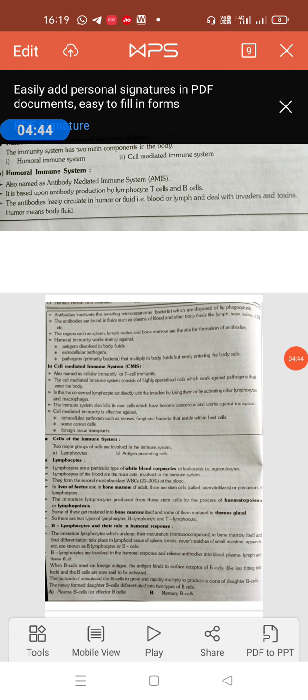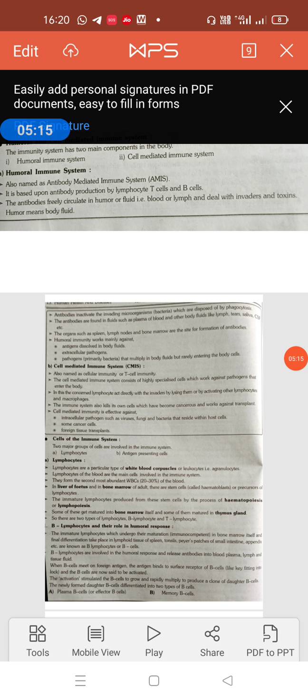So in this way the response generated by the memory cells is called a secondary immune response, and memory cells live as long as 20 years, some for the whole life of the individual. Hence some diseases which appear in childhood do not occur in adults, such as chickenpox. Before their death, they can pass their information to their progeny. So this is the function of the memory B cells, and now we start the T lymphocytes and cell mediated immunity.